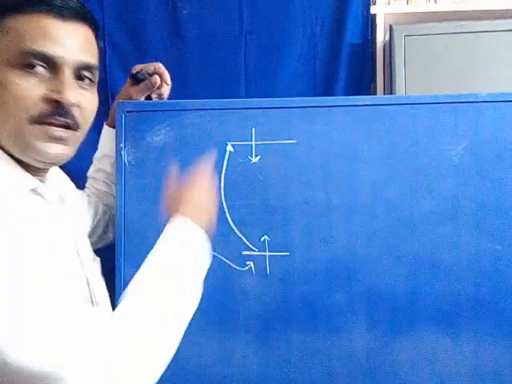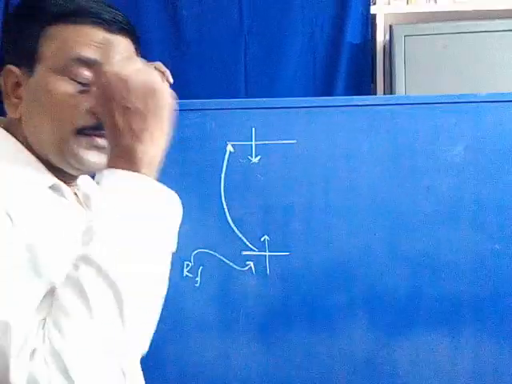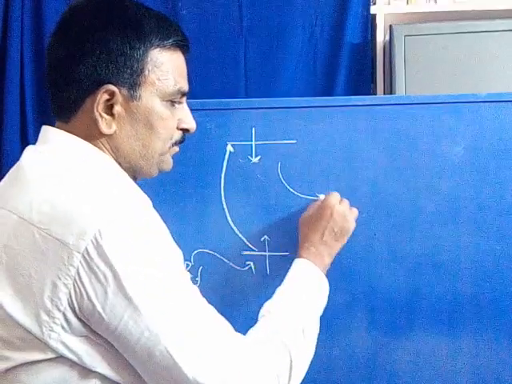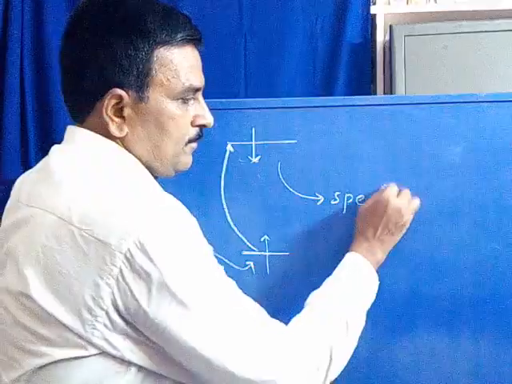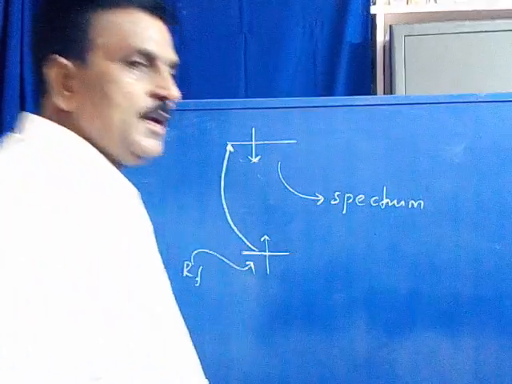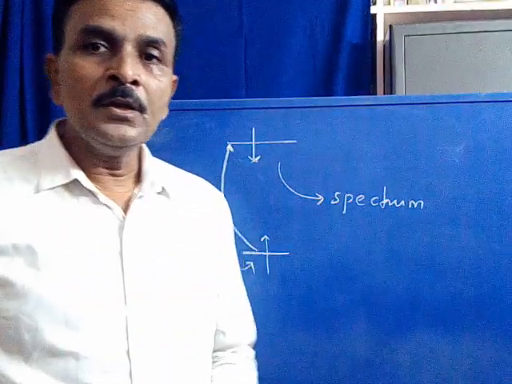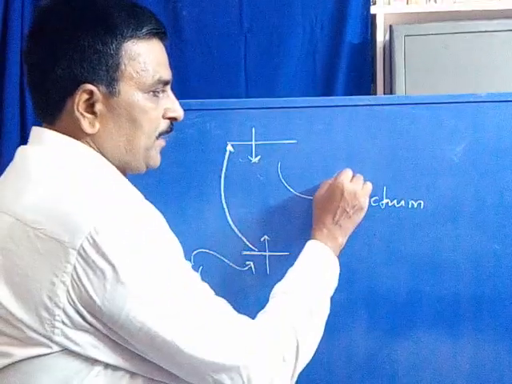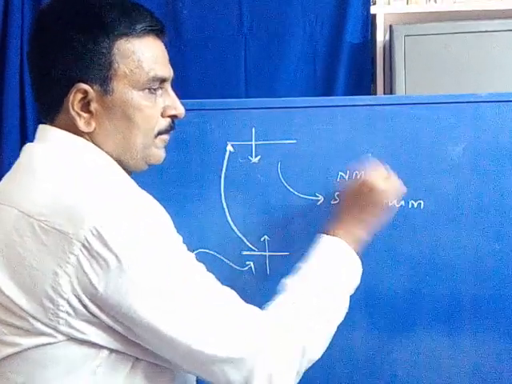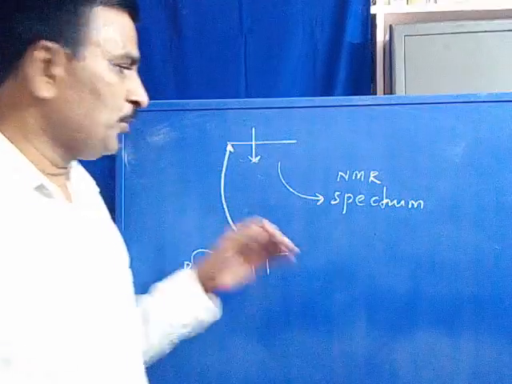So once the molecule has absorbed energy, it results in a spectrum, which is called the NMR spectrum.